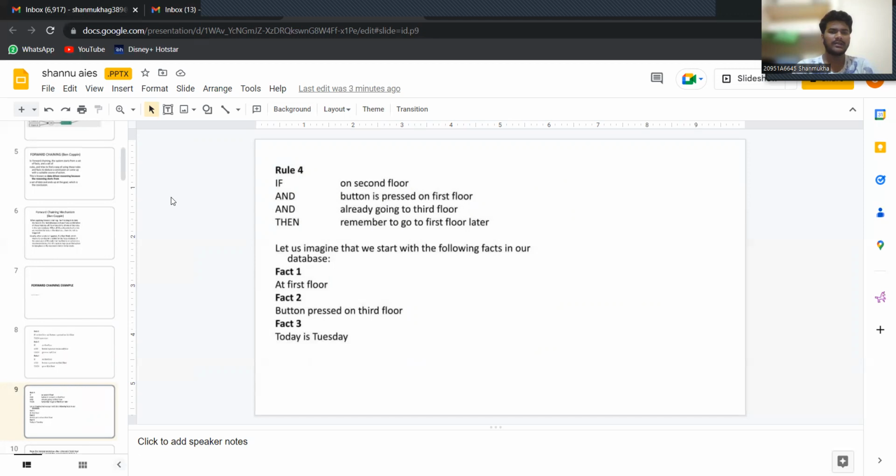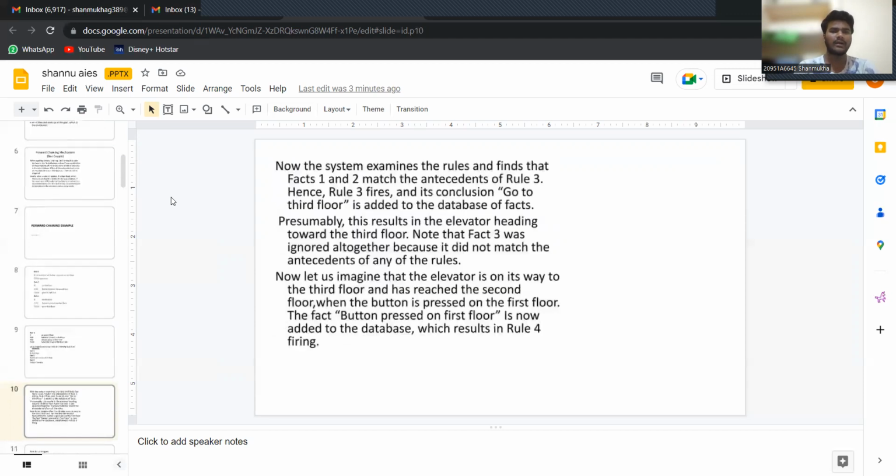Let us imagine that we start with the following facts in our database. Fact 1: at first floor. Fact 2: button pressed on third floor. Fact 3: today is Tuesday. Now, the system examines the rules and finds that fact 1 and fact 2 match the antecedents of rule 3.